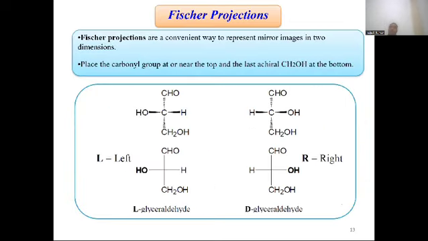Carbohydrates can be represented in Fischer projection formula. Fischer projection formula is very easy, a two-dimensional representation. Now we can see here glyceraldehyde. There are two planes, one is the vertical plane and another is the horizontal plane. In the horizontal plane, if the hydroxyl group is on the right hand side, that is called D-glyceraldehyde. If the hydroxyl group is on the left hand side, that is called L-glyceraldehyde. At the top, the aldehyde group is present, and at the bottom carbon, the CH2OH group is present.